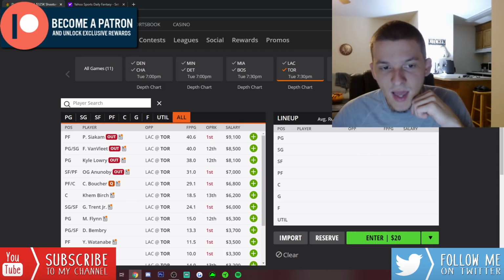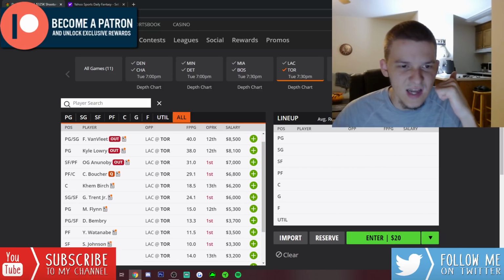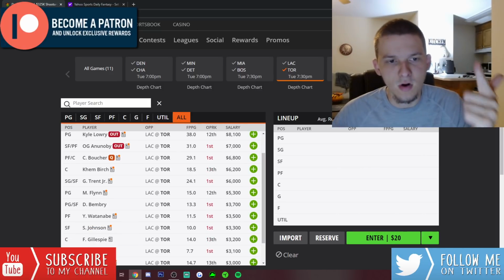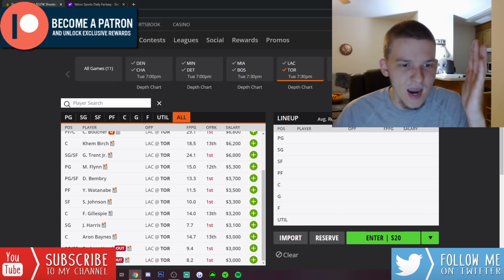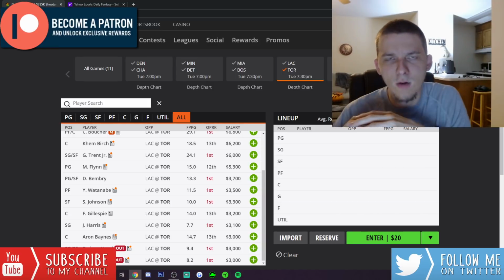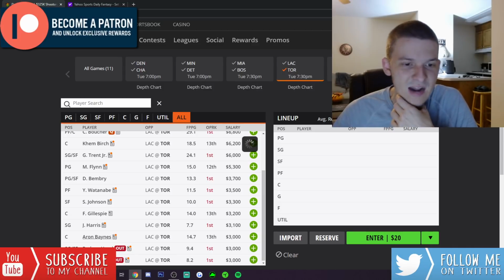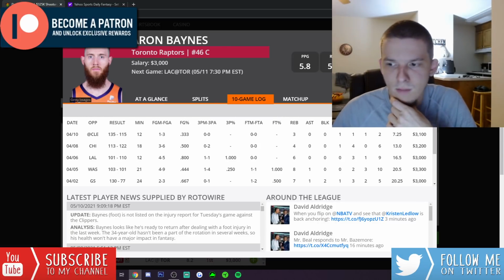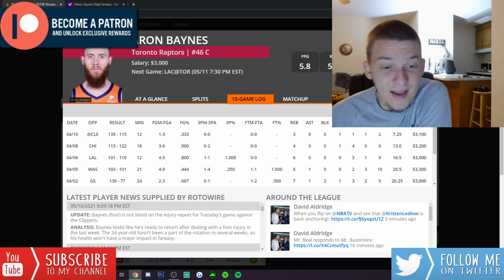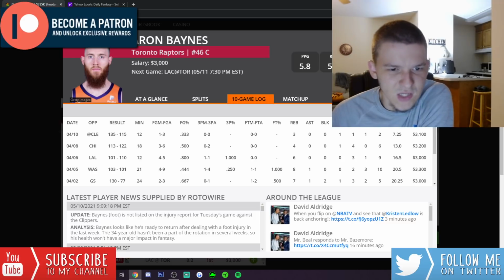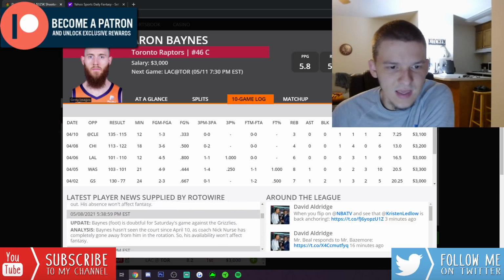If Chris Boucher plays, that leaves Toronto with, I believe, 10 healthy bodies. They would have Boucher, Birch, Trent, Flynn, Bembry, and then Yuta, Johnson, Gillespie, Harris, and Baines. We'll note, though, that Aaron Baines has basically been out of this rotation. He hasn't played in over a month or so. It's been a month since he last touched the floor. He's not on the injury report.